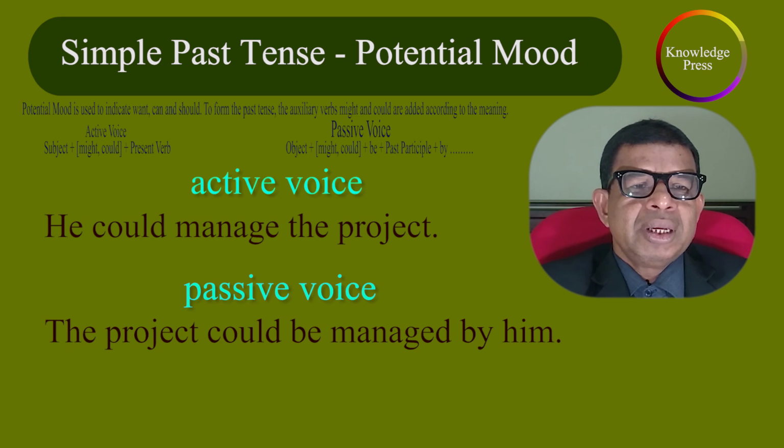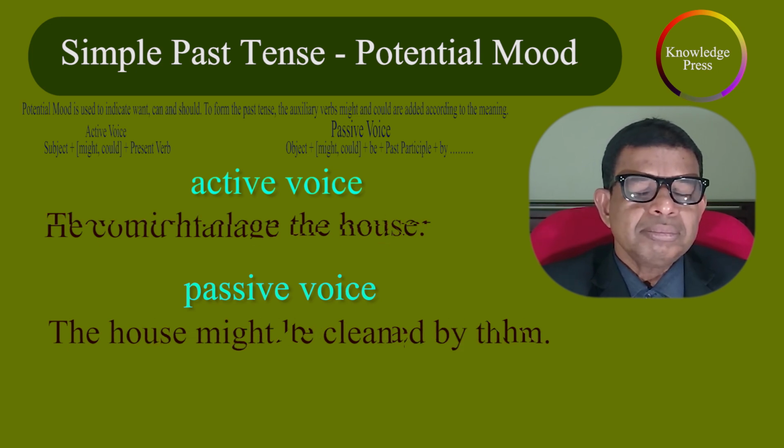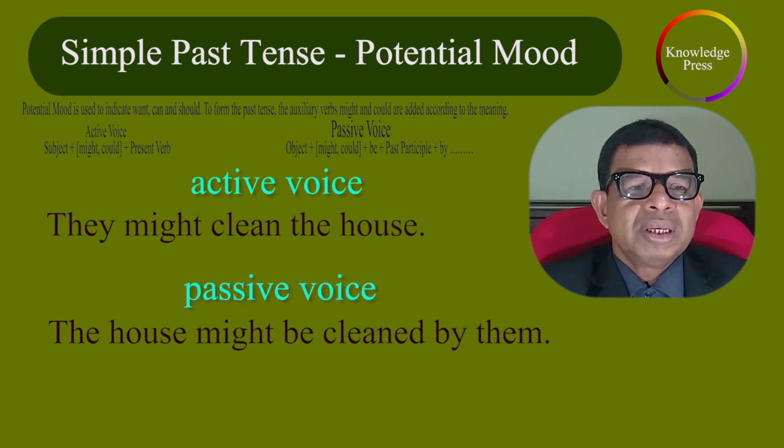Active voice. He could manage the project. Passive voice. The project could be managed by him. Active voice. They might clean the house. Passive voice. The house might be cleaned by them.